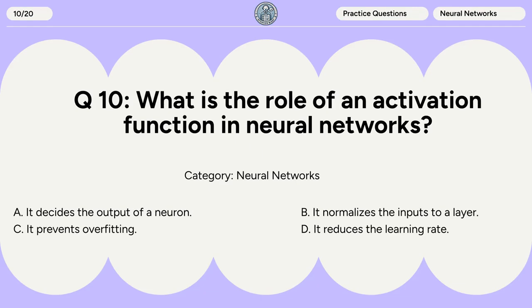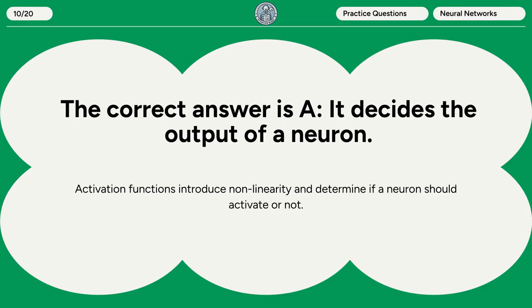Question 10. What is the role of an activation function in neural networks? A. It decides the output of a neuron. B. It normalizes the inputs to a layer. C. It prevents overfitting. D. It reduces the learning rate. The correct answer is A. It decides the output of a neuron. Activation functions introduce nonlinearity and determine if a neuron should activate or not.